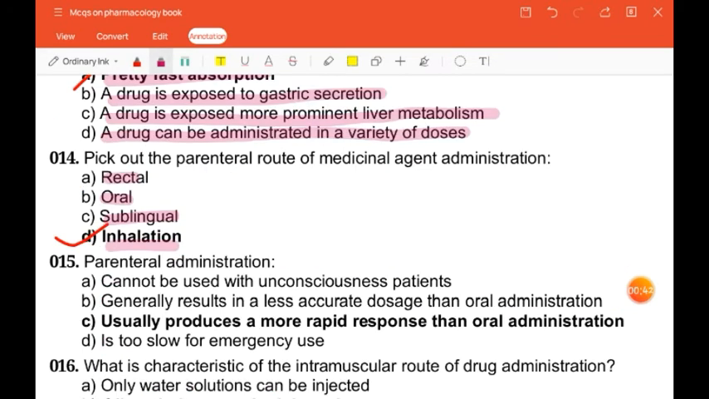Parenteral administration cannot be used with unconscious patients, generally results in a less accurate dosage than oral administration, usually produces a more rapid response than oral administration, is too slow for emergency use. So the correct answer is usually produces a more rapid response than oral administration.